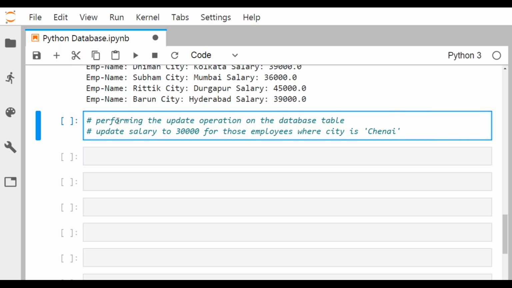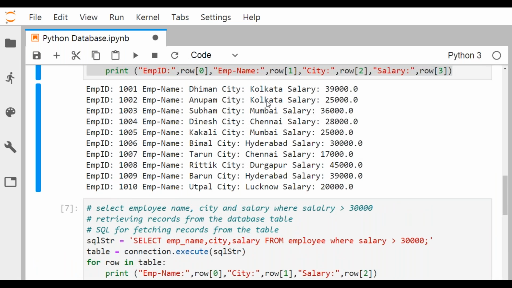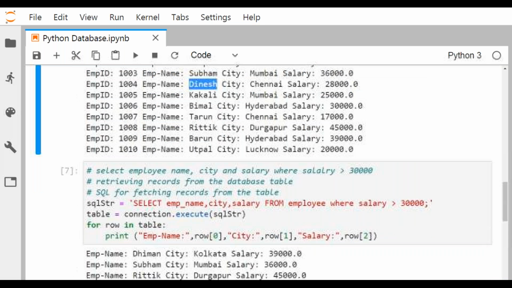So you want to update those employee salaries where city is equal to Chennai. Let me check how many Chennai people are there. Kolkata, Mumbai, this is a Chennai. Chennai is for Dinesh. His salary was 28,000, so it will get updated to 30,000. Another one in Chennai is Torun. His salary was 17,000 and will get updated to 30,000. What an increment! Rest of them are not from Chennai. You see the C is capital and the rest of the letters are in lowercase.